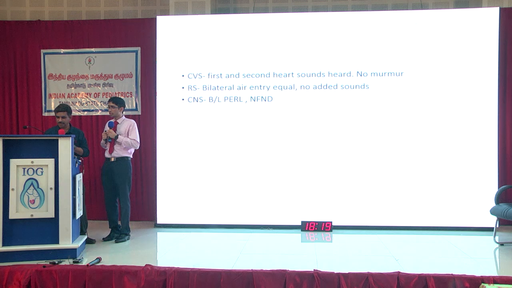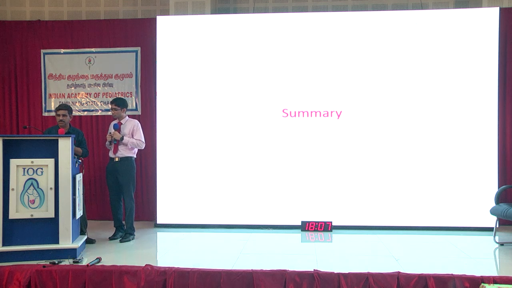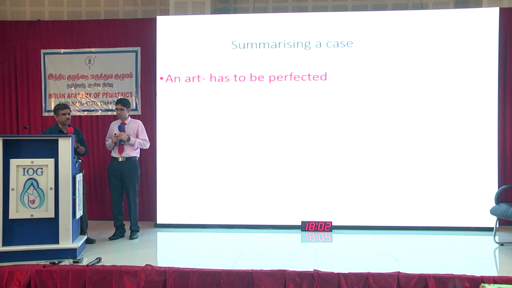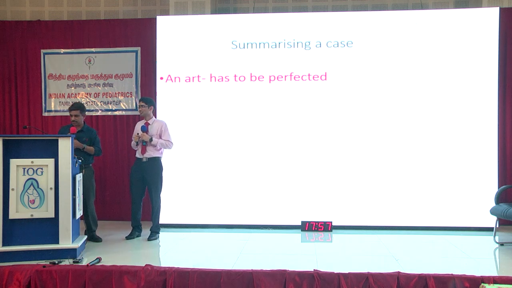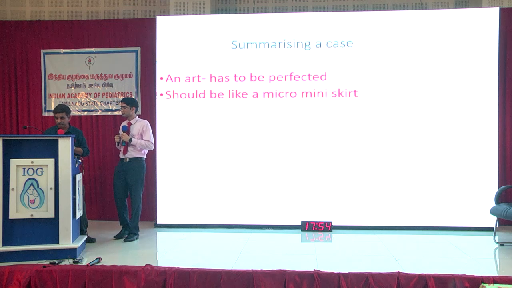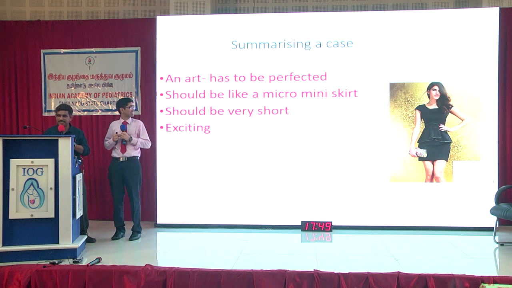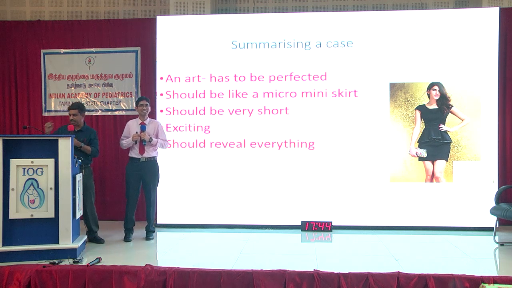Cardiovascular system, first and second heart sounds heard, no murmur. Everything in CVS is normal, respiratory system is normal, nervous system appears to be normal. Okay, I'll believe that. So, summary. At the end of the clinical examination, you are supposed to summarize. Summarizing is actually an art which has to be perfected. Usually, you make a mess out of the summary. It won't be a summary, it will be a long history. It should be like a micro mini skirt. Should be very short, it should be exciting, and should reveal everything in a few words. So don't make it very long.